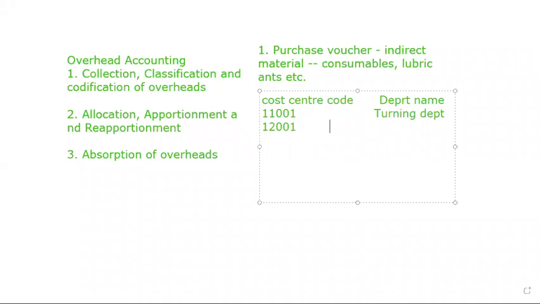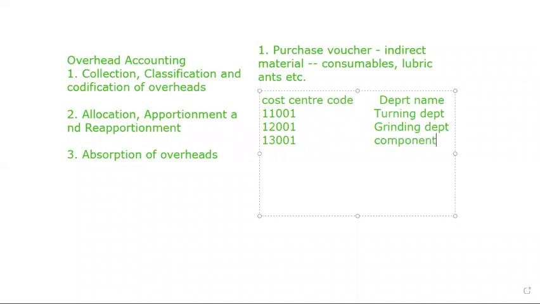These are, for example, the grinding department. Then 13,000 and 13,001 are, for example, component manufacturing.